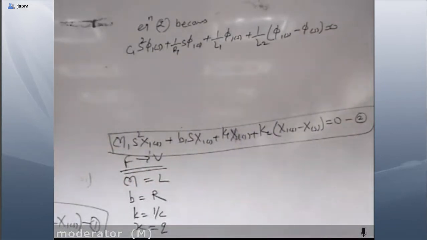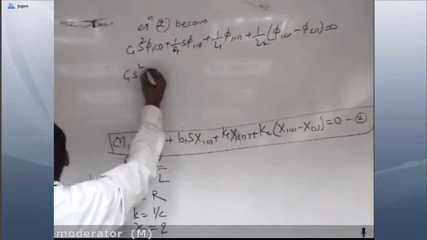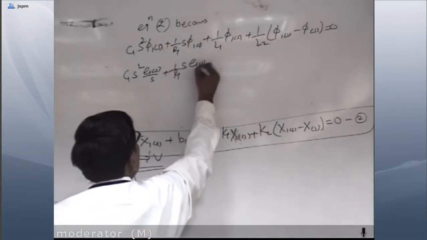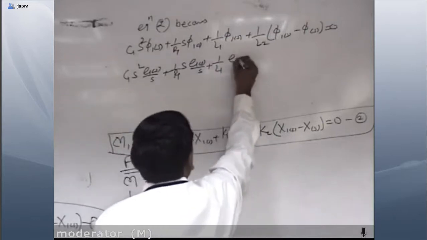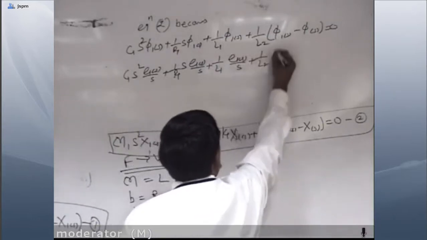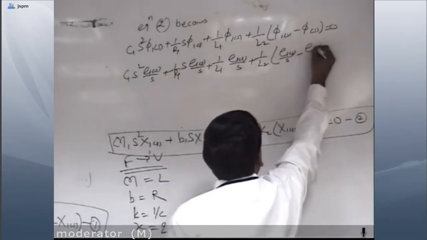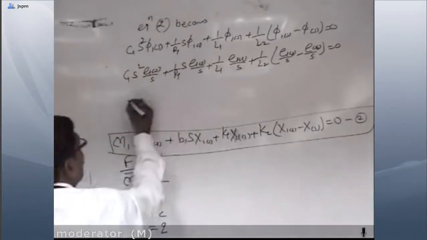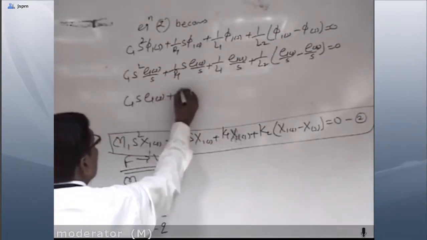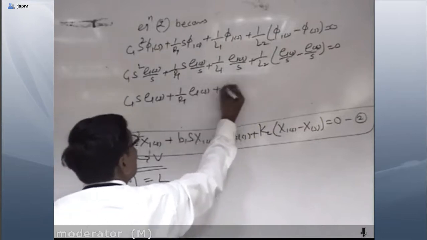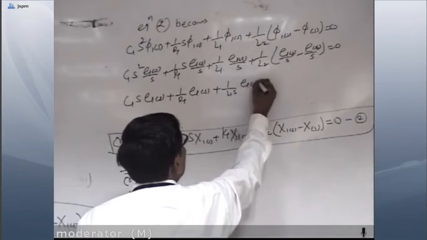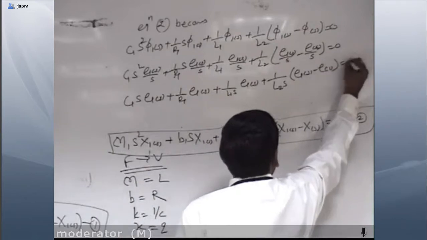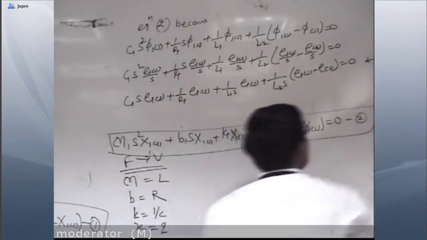Again we have to substitute this relation over here. So we'll get C1 S square E1S upon S plus 1 by R1 S E1S upon S plus 1 by L1 upon S plus 1 by L2 E1S upon S minus E of S upon S is equal to 0. Okay. C1S E1S plus 1 by R1 E1S plus 1 by L1S E1S plus 1 by L2S E1S minus E of S is equal to 0. This is equation number 6.